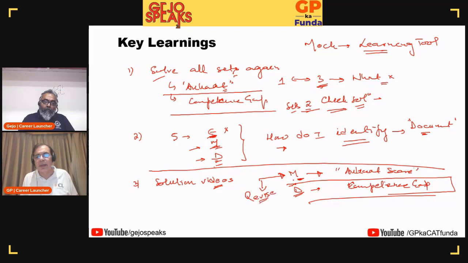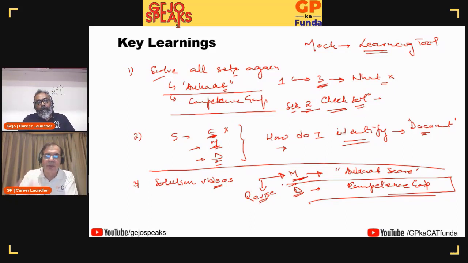These are the sets which you need to revise on a regular basis, because if you keep revising them, your ability to handle this kind of data set will improve significantly. Your time taken to solve such data sets will come down significantly. You will be able to structure the data much faster and in a much more neat and clean manner.